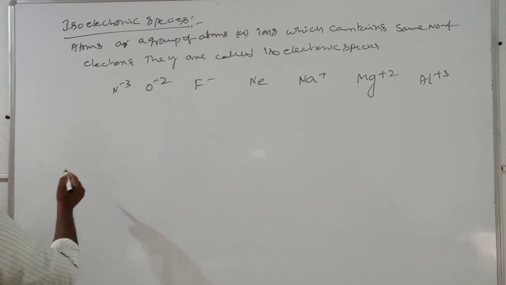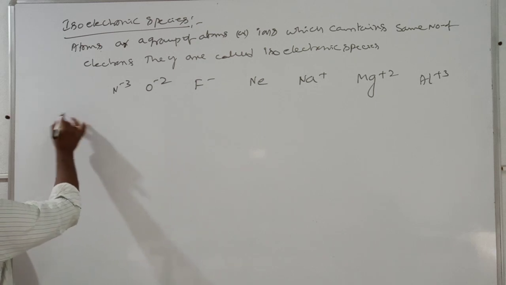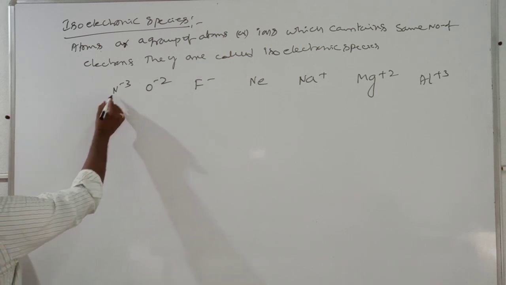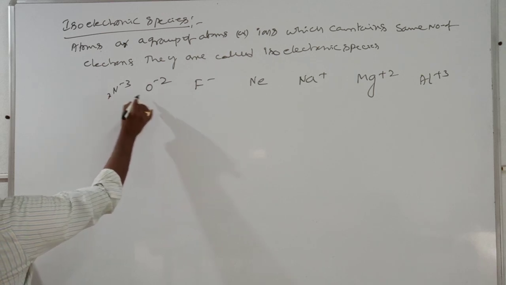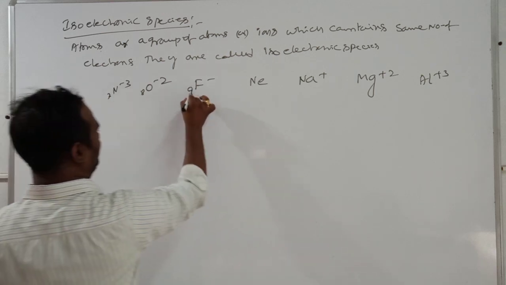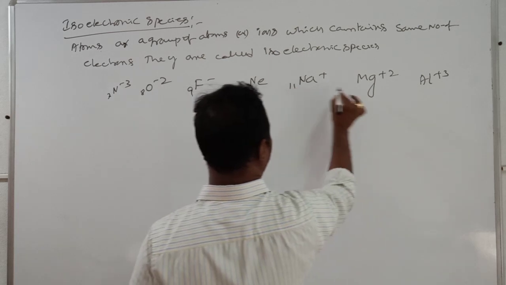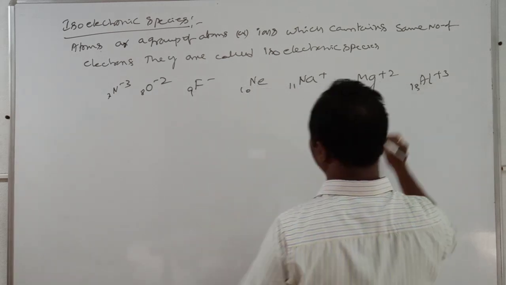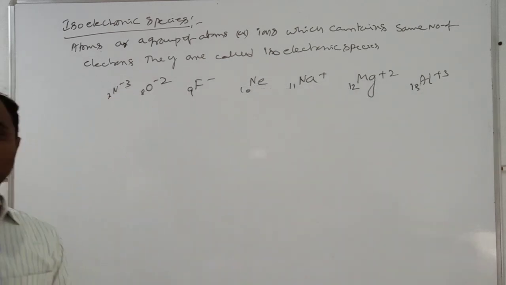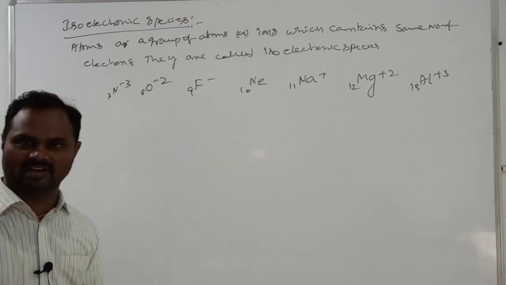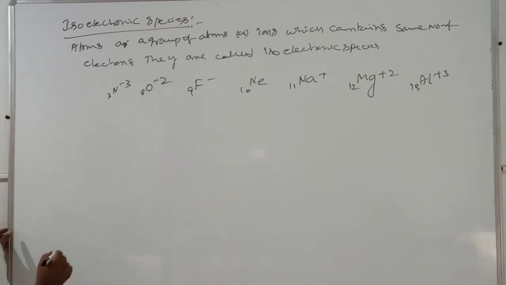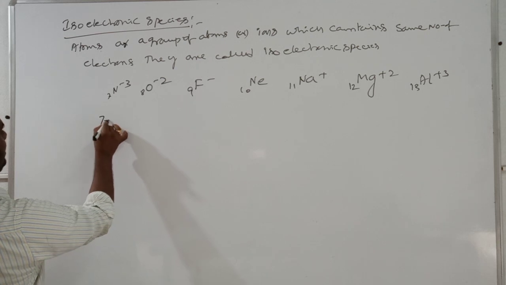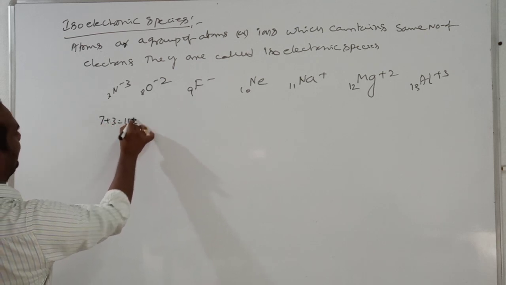See here, electrons means what? Atomic number. Sir, these are 7, 8, 9, 10, 11, 12, 13. What I wrote in the down corner, that we call atomic numbers. To find the electrons, what you have to do? Here 7 plus 3, 10 electrons.